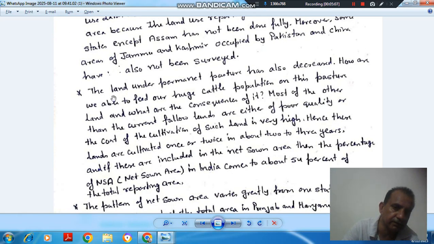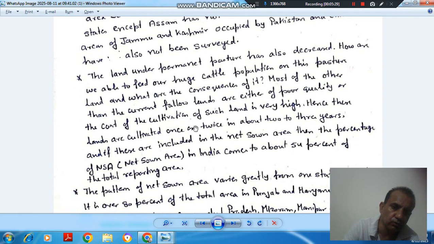The next point is that the land under permanent pasture has also decreased. How are we able to feed our huge cattle population on this pasture land, and what are the consequences of it? Most of the other than current fallow lands are either of poor quality or the cost of cultivation of such land is very high.